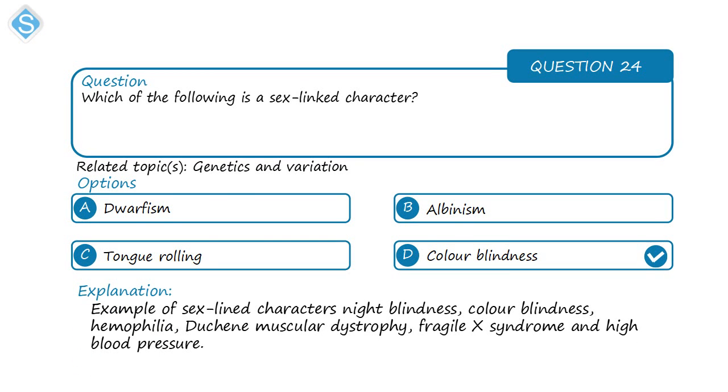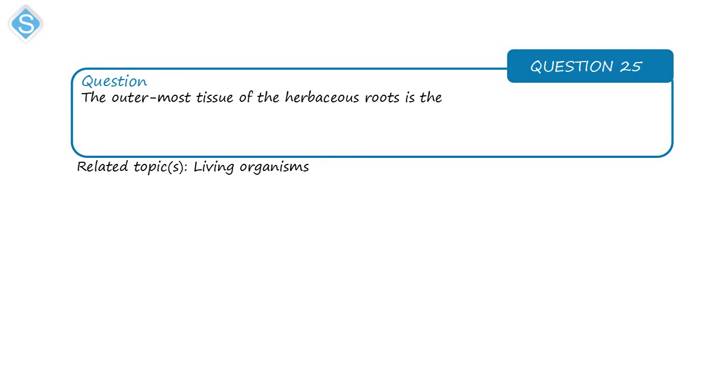Color blindness. Color blindness is a sex-linked character. Other examples include night blindness, hemophilia, muscular dystrophy, Fragile X syndrome, and high blood pressure.